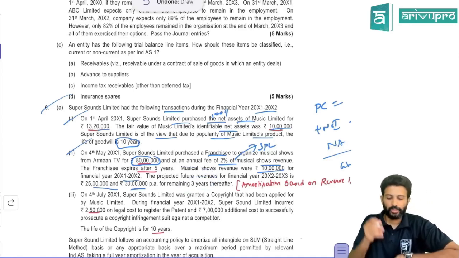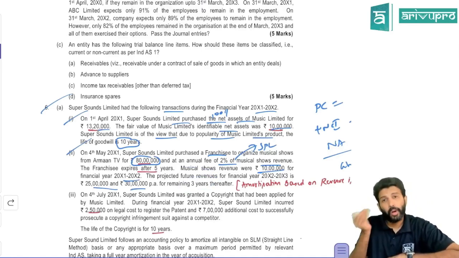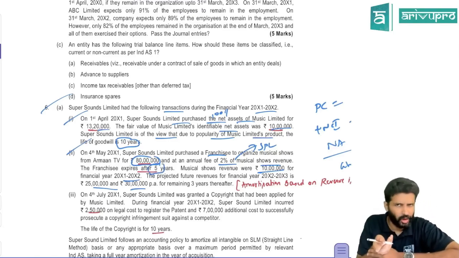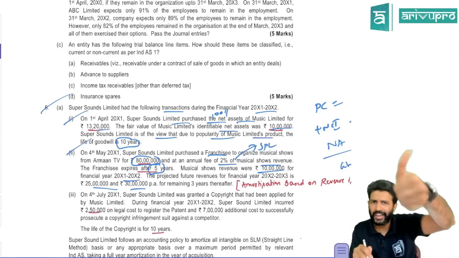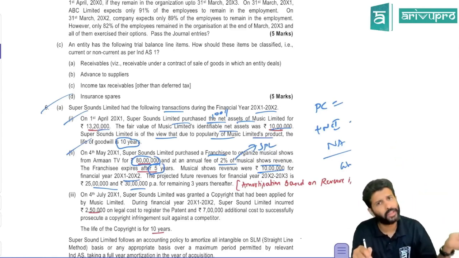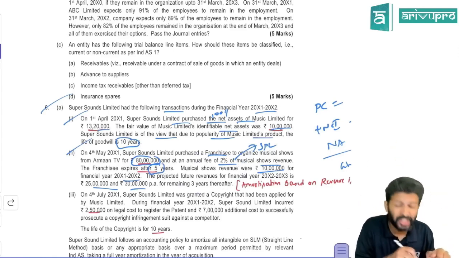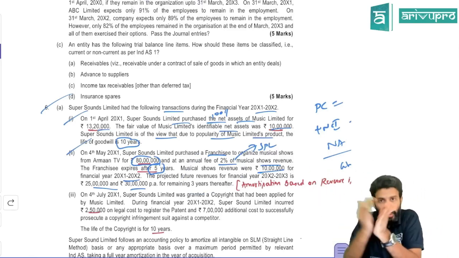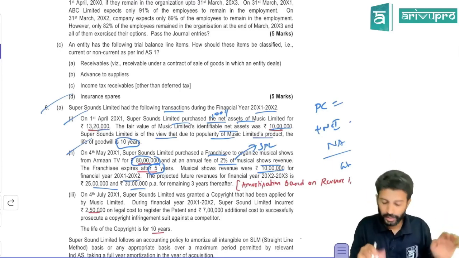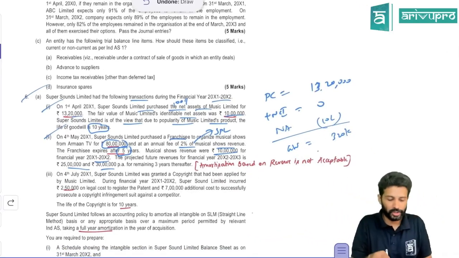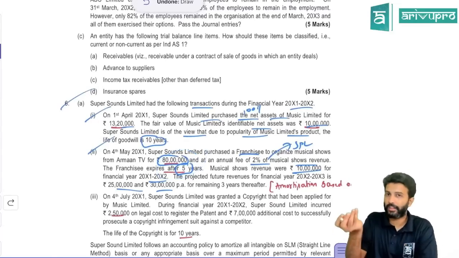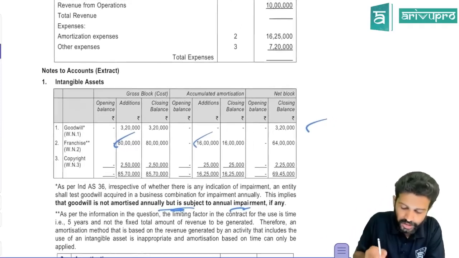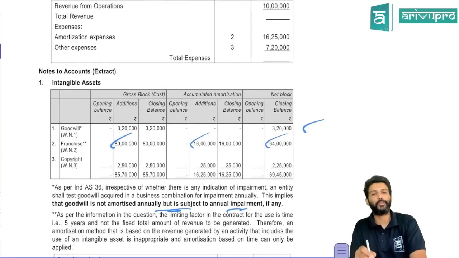So first of all, this franchisee is an intangible asset. Can you amortize this? Yes, because its life is only a few years, which is 5 years they're saying. Residual value is not given, so we'll take it as 0. So the useful life is 5 years, which is limited. So will you amortize? Yes. Will you amortize based on the revenue ratio? No. Only if the pattern of economic benefits and revenue are correlated can you amortize based on revenue. Here, are they correlated? No. Here, you need to do normal amortization. So 80 lakh divided by 5, residual value is 0, that means 16 lakh you will amortize every year. So 80 lakh you purchased, 16 lakh is amortization. After amortization, the closing balance of franchisee will become 64 lakh. That's what they've called.